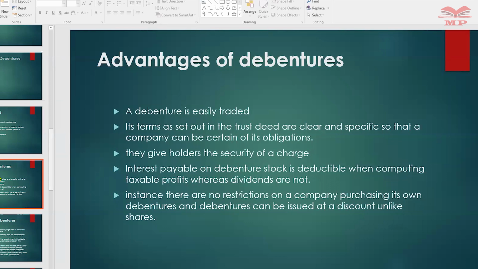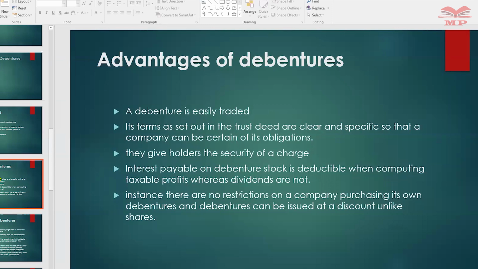Then number three, the debenture holder has that security, with assets attached to this debt that have been given to the company. Therefore, you are sure that if the company is wound up, something will be sold off to recover your debt.